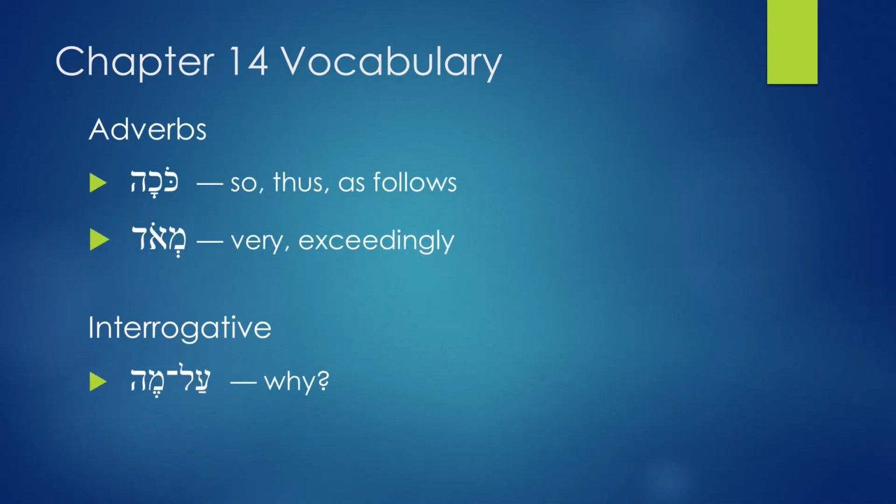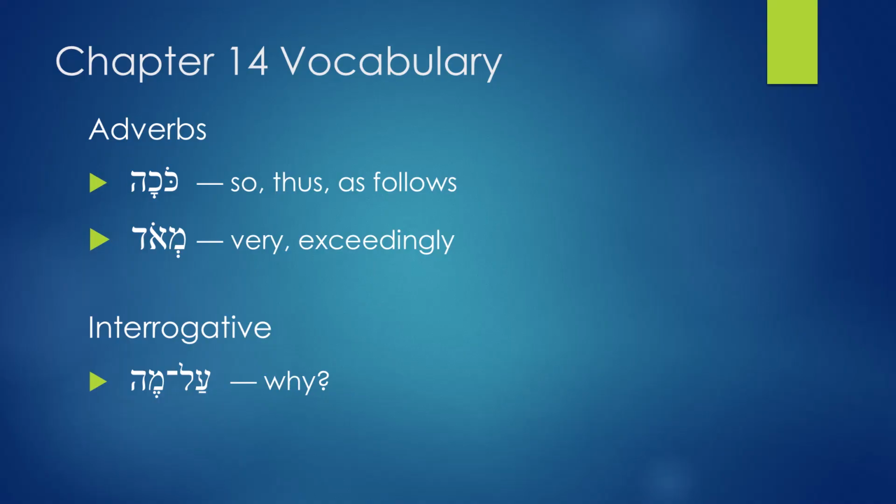Next you have adverbs. You have kocha, and that means so, thus, or as follows. Next you have me'od, and me'od means very, or exceedingly. The adverb me'od is very important.